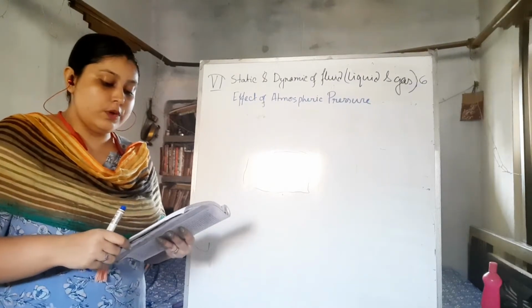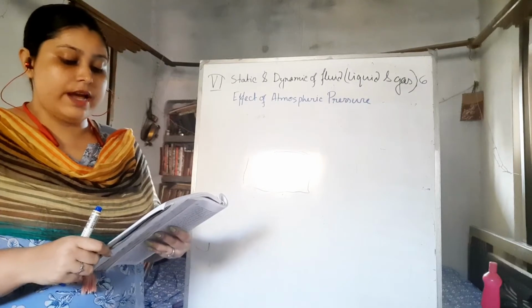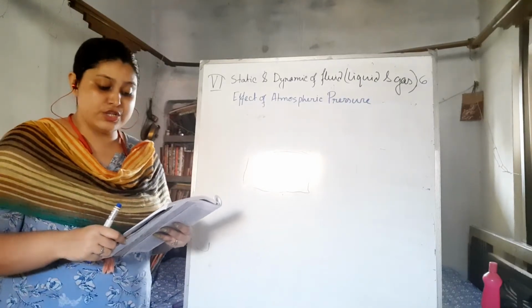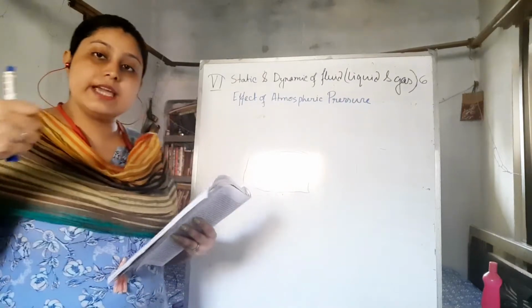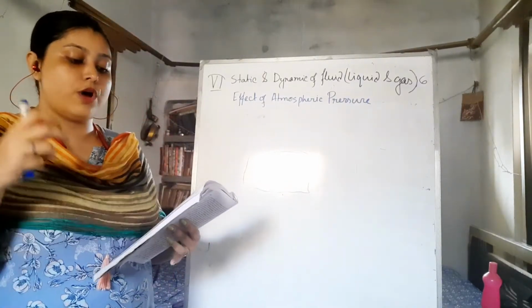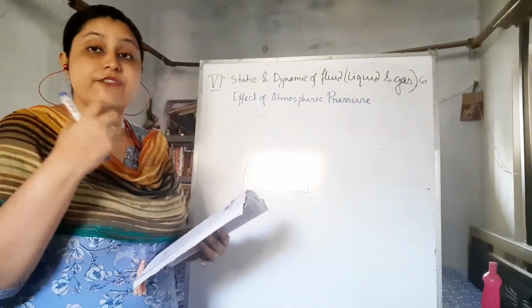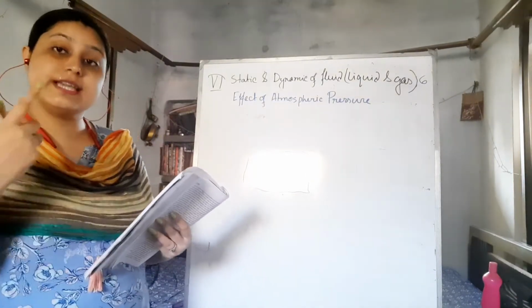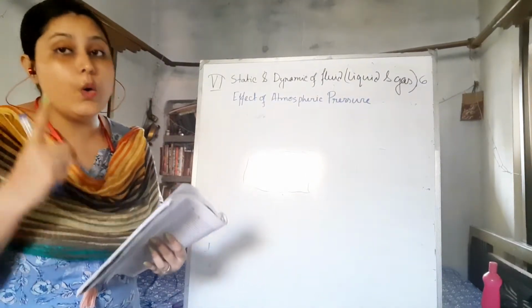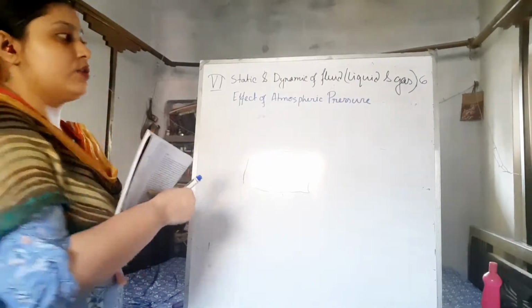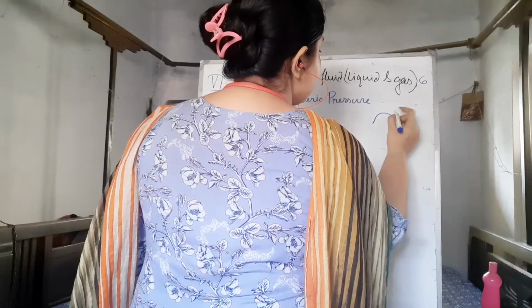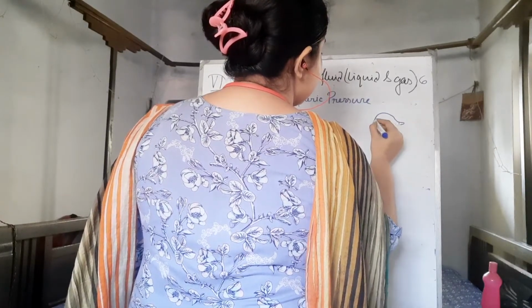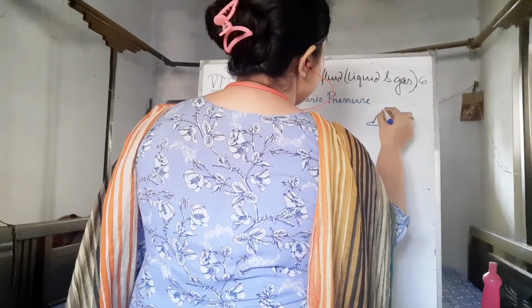To pull the sucker off the surface, the applied force should be large enough to overcome the atmospheric pressure. We have to hold it properly and apply more force against that atmospheric pressure, only then it can come out.